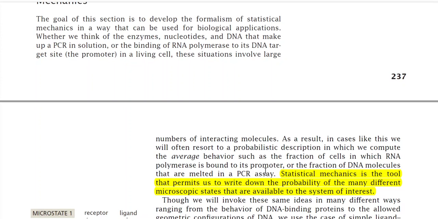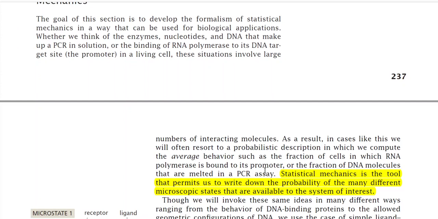So what is the average behavior? That is the fraction of cells in which RNA polymerase is bound to its promoter.